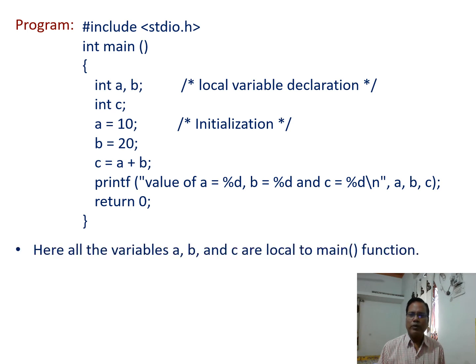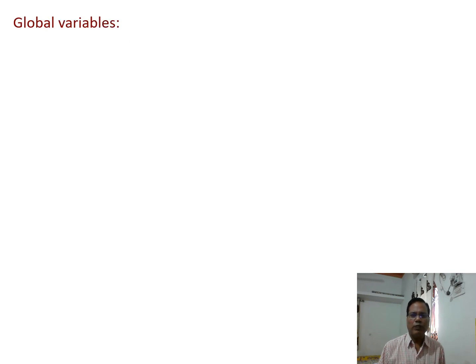So when this program is run, in this program all the variables a, b and c are local to the main function, because these variables are declared inside the main function. So these are the local variables. Let us see another example